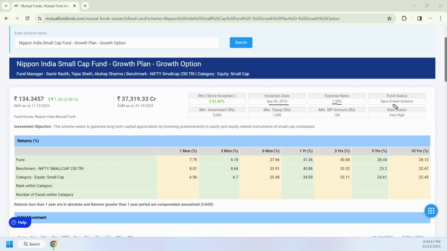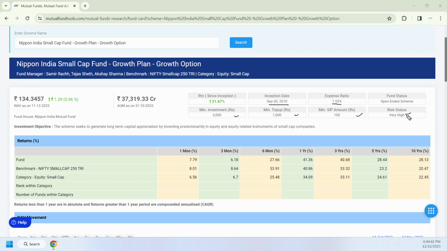It is an open-ended scheme, so we can invest at any point of time. The minimum lump sum investment is about 5,000, top up is around 1,000, and the minimum SIP is around 100 rupees. You can start saving 100 rupees on a monthly basis in this fund also. The risk status is very high because of the direct equity exposure. But if you are looking at the longer term, we can look at this.